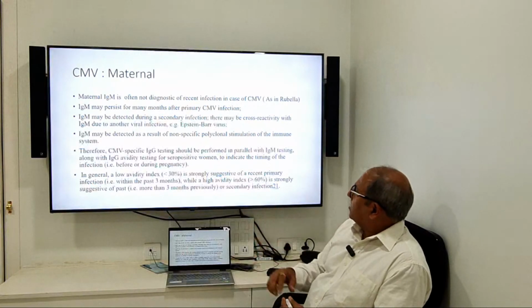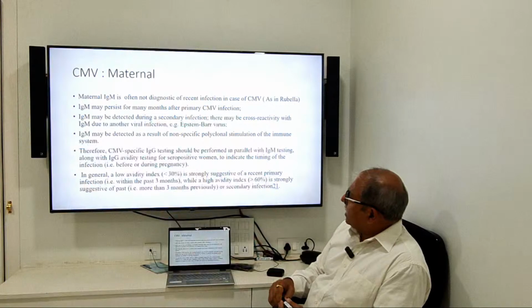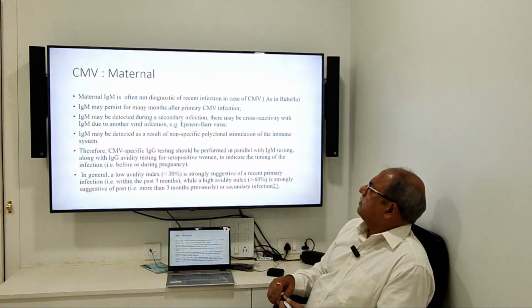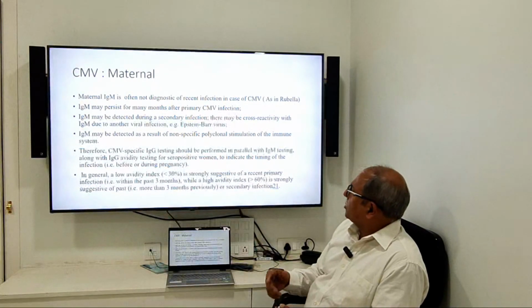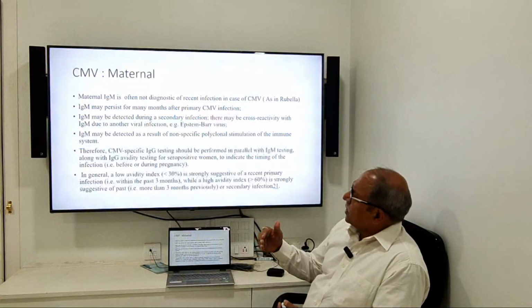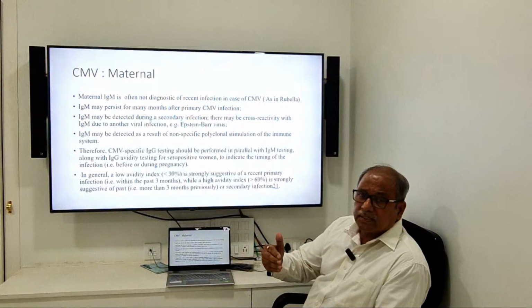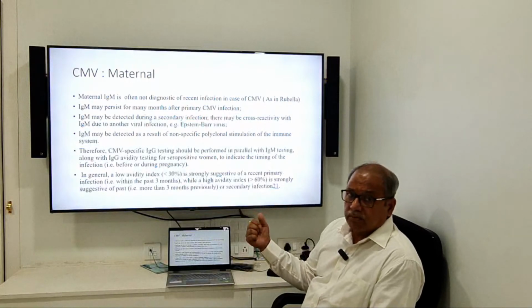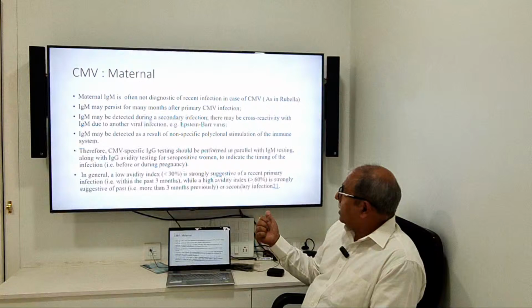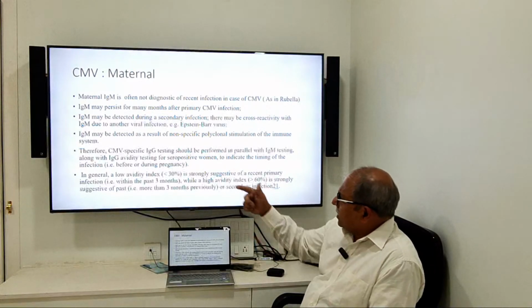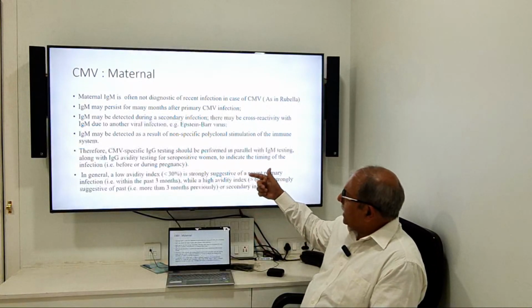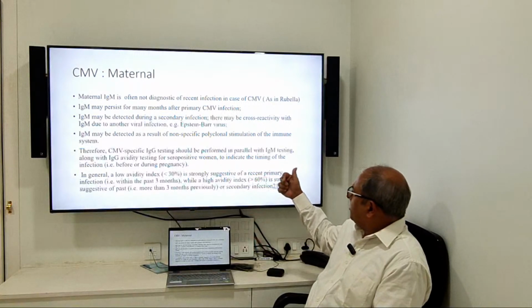IgM may be detected during secondary infection also. There may be a cross-reactivity with other infections. IgM may be detected as a result of non-specific polyclonal activation. That means हम जब बोलते हैं कि IgM है, इसका मतलब recent infection है, जरूरी नहीं CMV में वो सत्य हो.